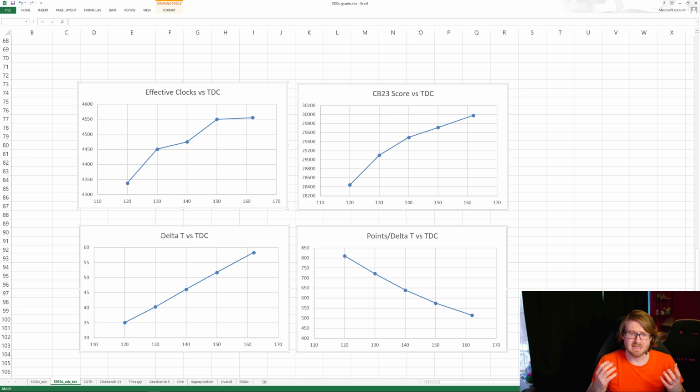All right, so that's it. And hopefully this helped. Hopefully you guys will all be able to find great PBO settings for your CPU.